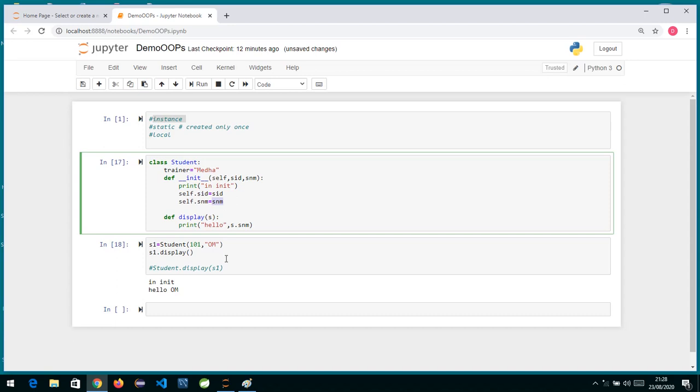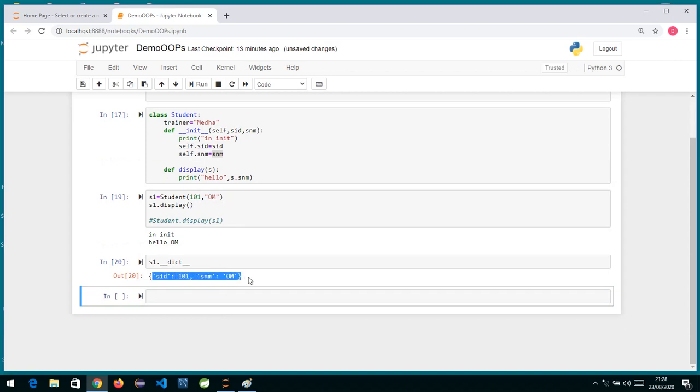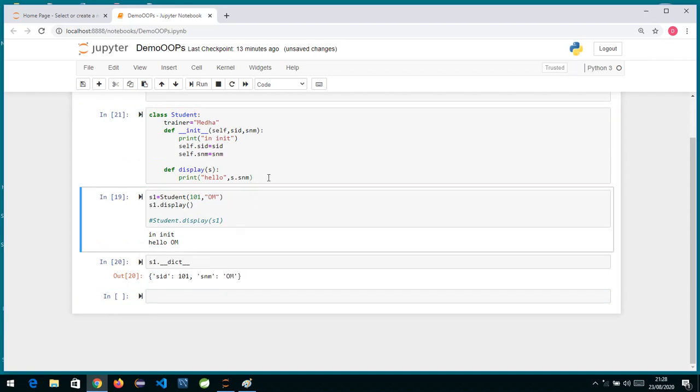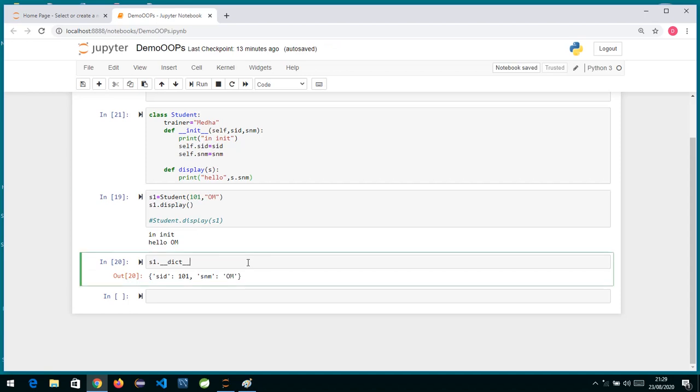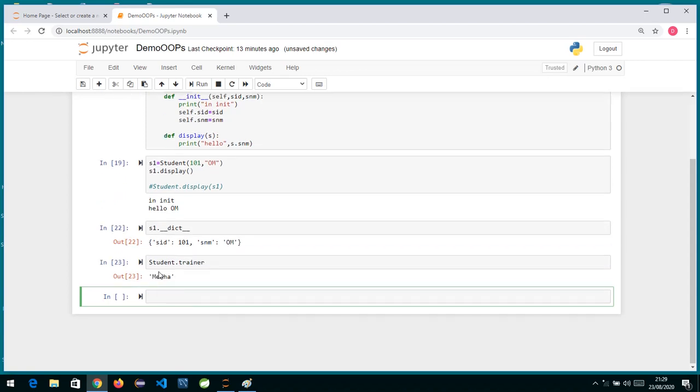So if I see the dict structure of my object, if I write __dict__, what we can see over here are my two instance variables. The static variable, trainer name Medha, we can't see over here. Okay, so the static variable is not inside the object. It is once per class. If I want to refer to this static variable, I can directly say Student, the name of the class, and directly the variable you want to access. So to access a static variable, we use the name of the class and the variable directly.